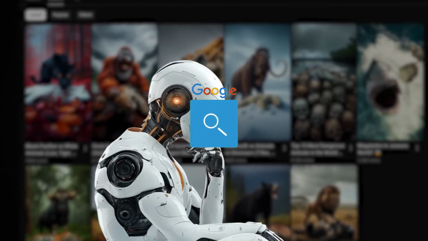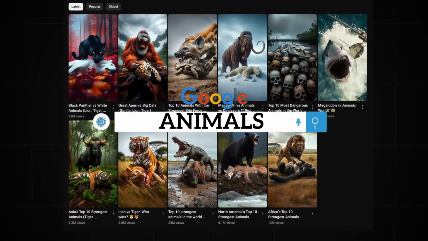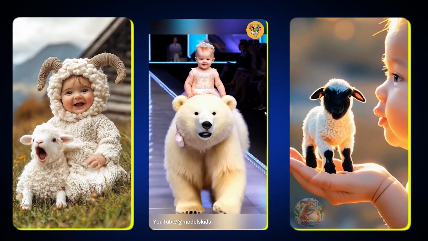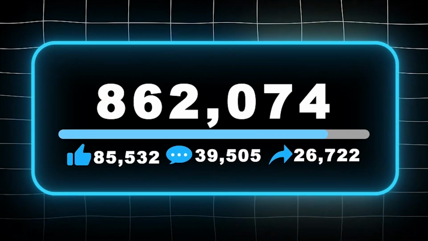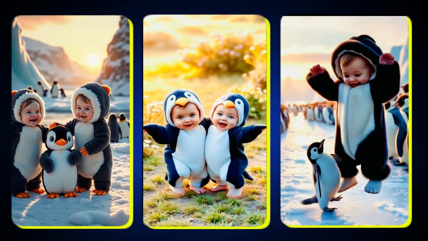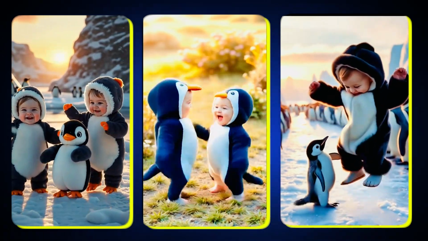You can literally search for animals on Google, but whatever you do, make sure to go with baby animals, because those cute and innocent little souls are impossible to ignore, especially for me, as I love animals so much. That's why these videos get millions of views, no matter the trend. So for instance, I would be going with a baby penguin, because they are just so cute and adorable.